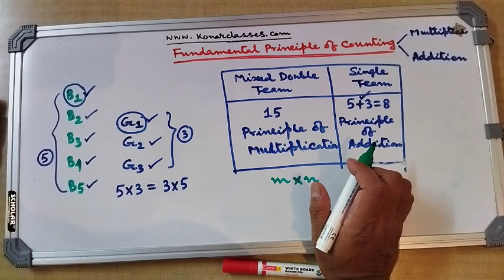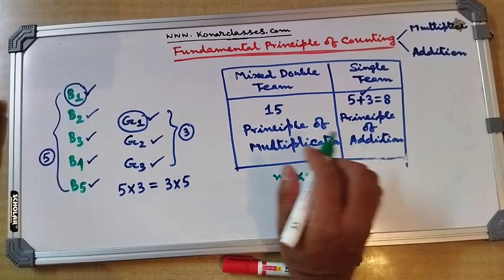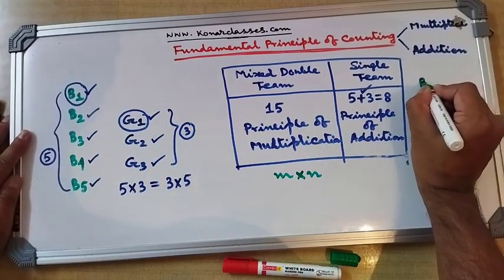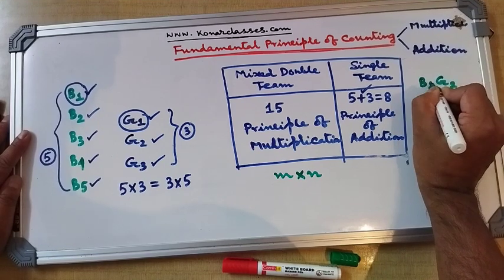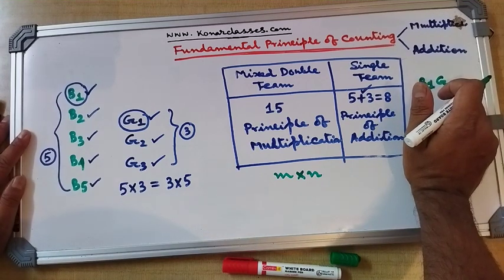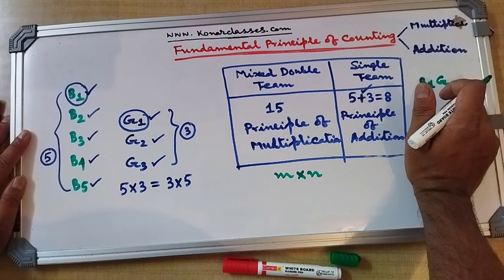So if you look into these events, in all these problems we have discussed so far, they can occur in various possible orders, but we have to choose any of these possible orders. That means if we choose B1, G2, then we need not worry about G2, B1. It is the same. Here it is not arrangements. It is just different possibilities of selecting a team.